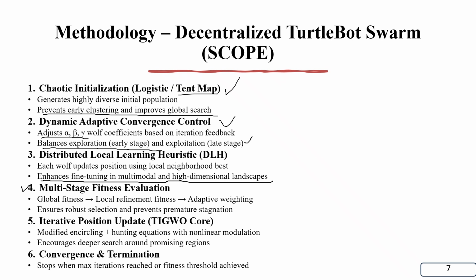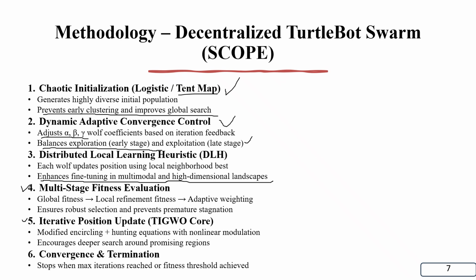The fourth step was multi-stage fitness evaluation. Here global fitness is used to optimize local refinement fitness. After that it goes to adaptive weighting. This algorithm ensures a robust selection and prevents premature stagnation.